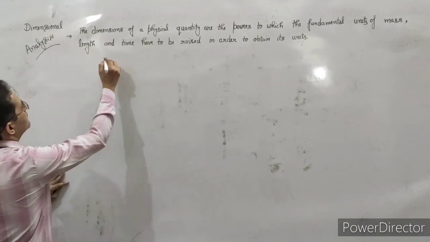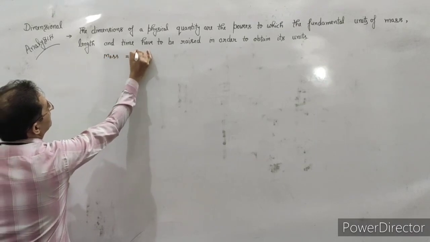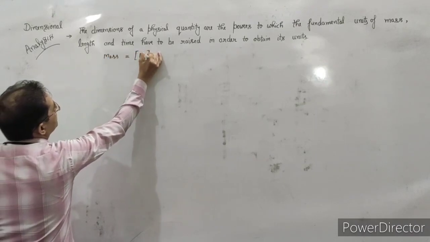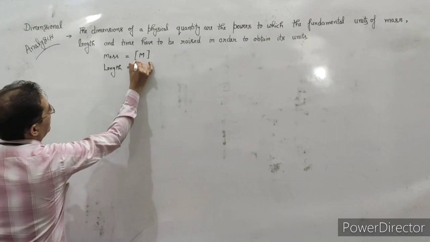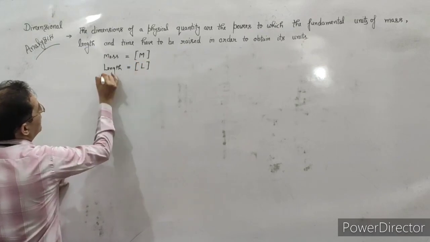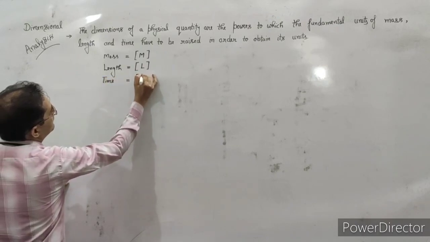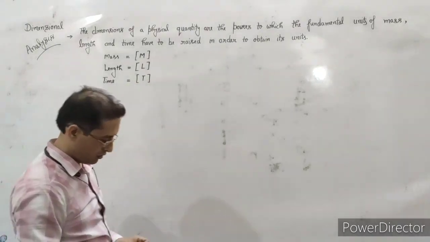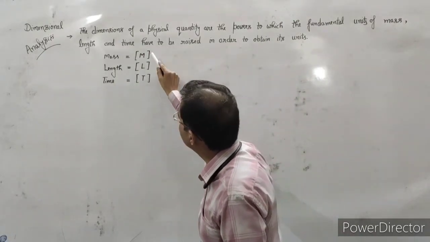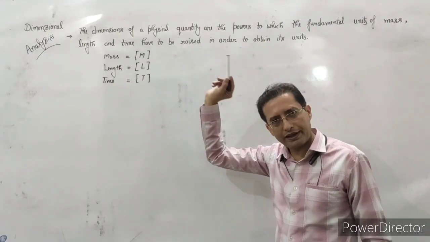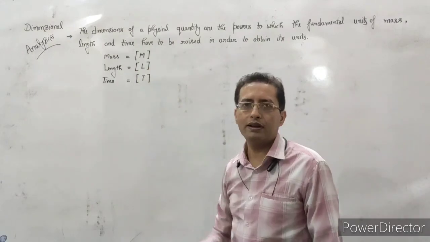Let us take that the mass is represented with M, length with L, and time with capital T. Here we can see one common thing: each dimension is represented within the square bracket, no other bracket we will use, and with capital letters.